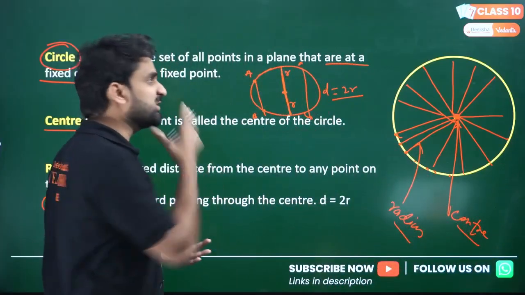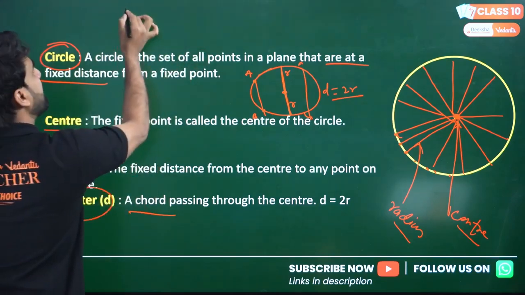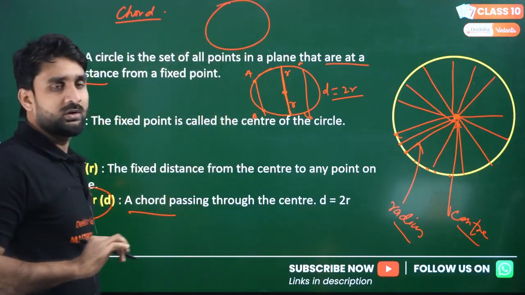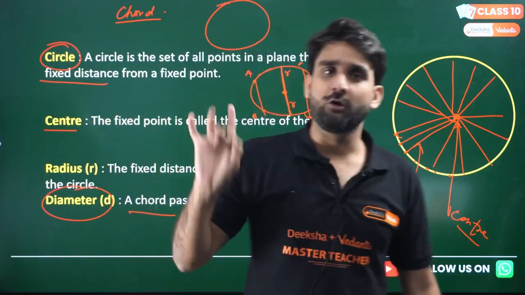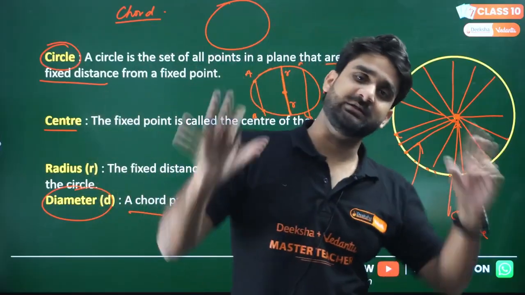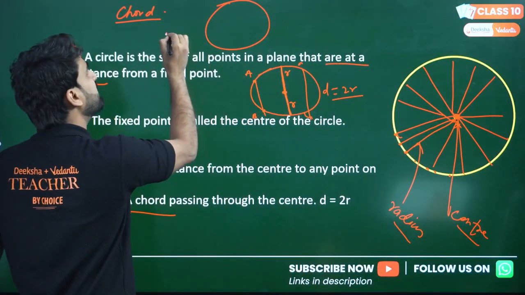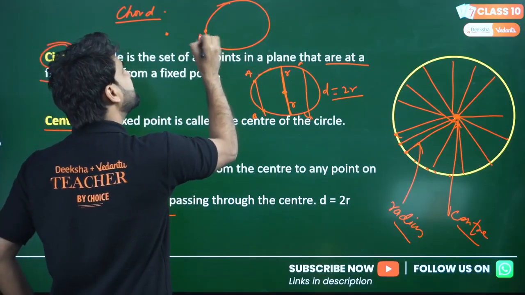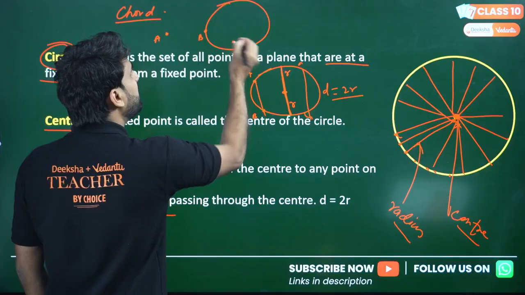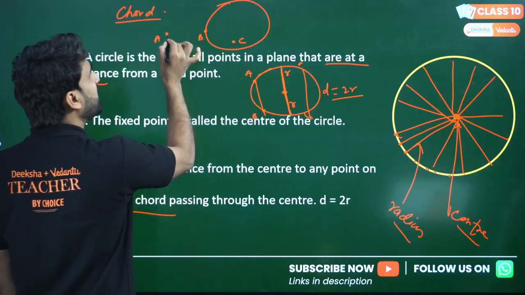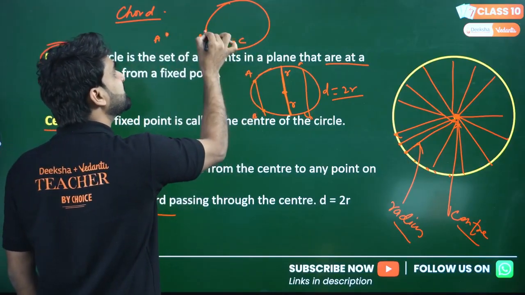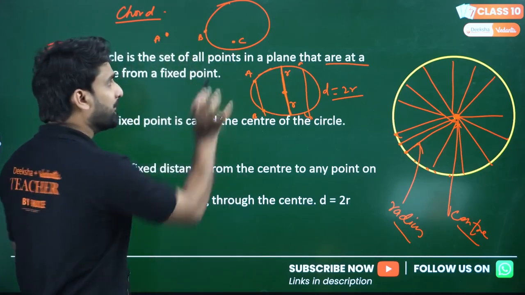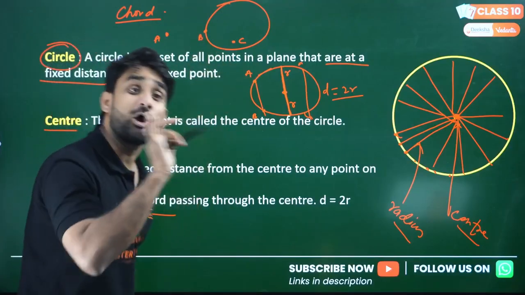I'll give you the complete concept of what exactly the chord is. So let me give you the clarity of chord here. Basically, my dear lovely kids, if this is a circle here, there are 3 positions of points. If we relate any point to the circle, there are 3 positions. A point can be outside the circle, a point may be on the circle, and a point may be inside the circle. So this is called exterior point, this is called interior point, and this is called on the circle. A is exterior point, C is interior point, and B is basically on the circle.